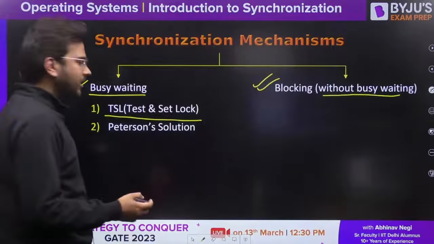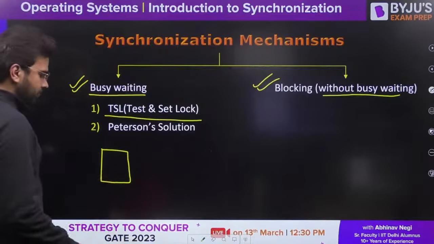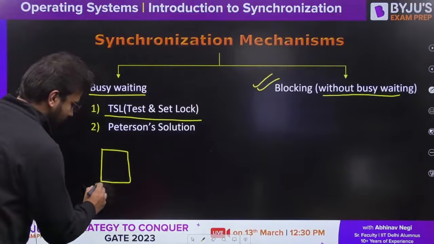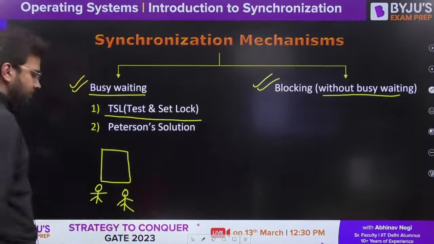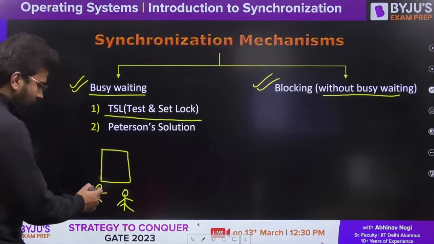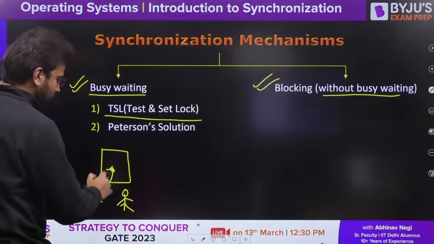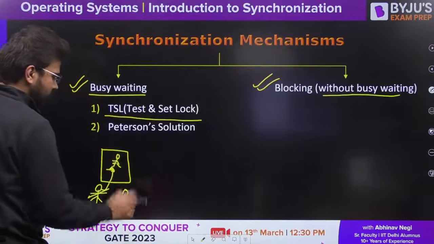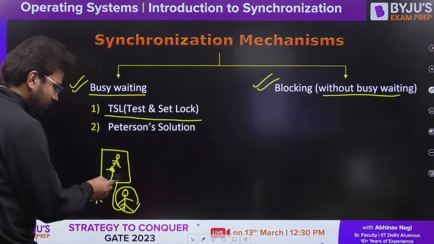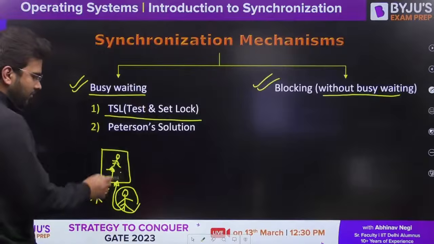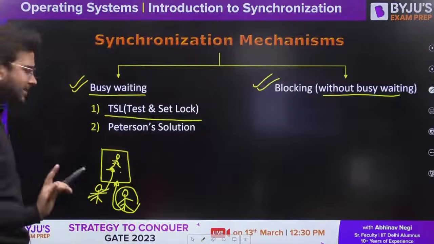What is actually busy waiting? Let's understand through one example. Let's say there is one room, and we are having 2 persons standing outside the room. Now carefully see this. One person is getting the chance to enter into this room. Fine, so now he is present here. But this person also wants to enter into this room, but it is allowing only one person to enter into this room, only one person at a time.